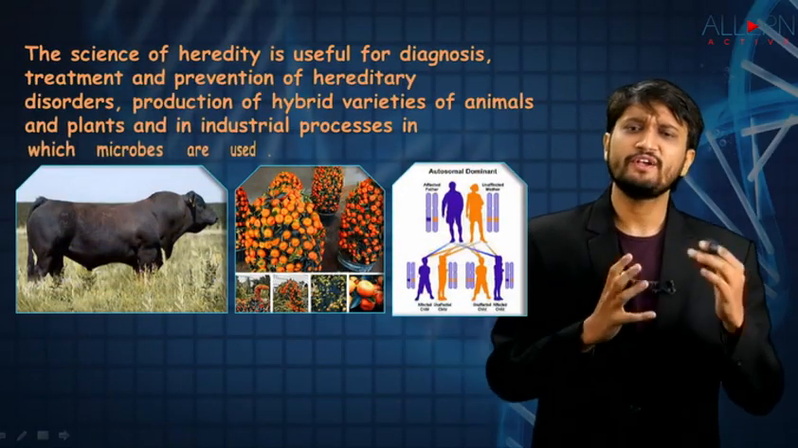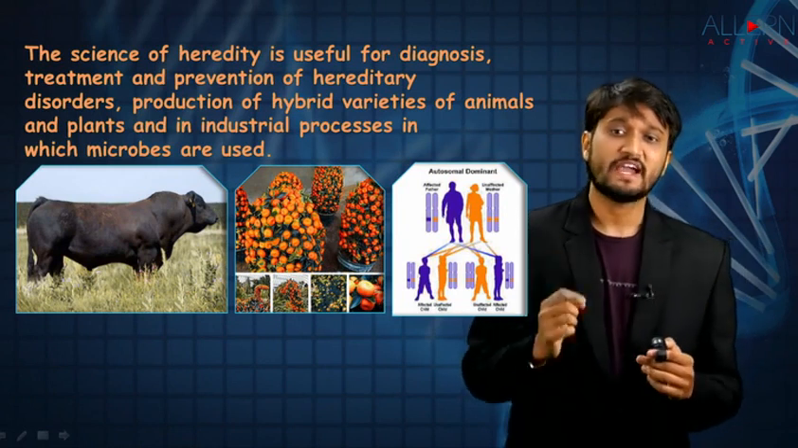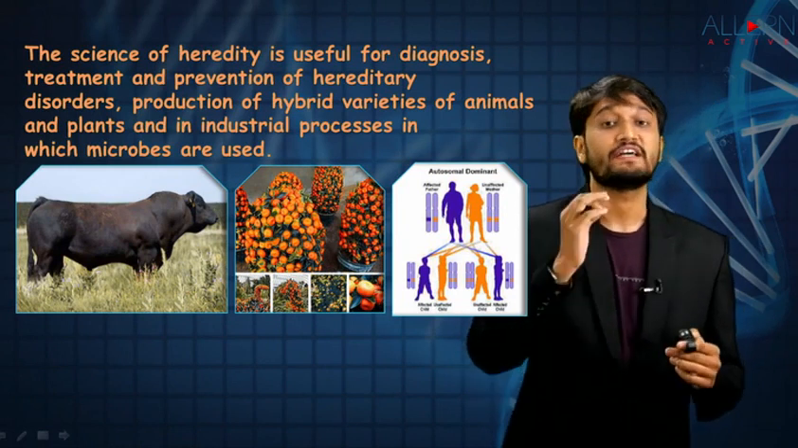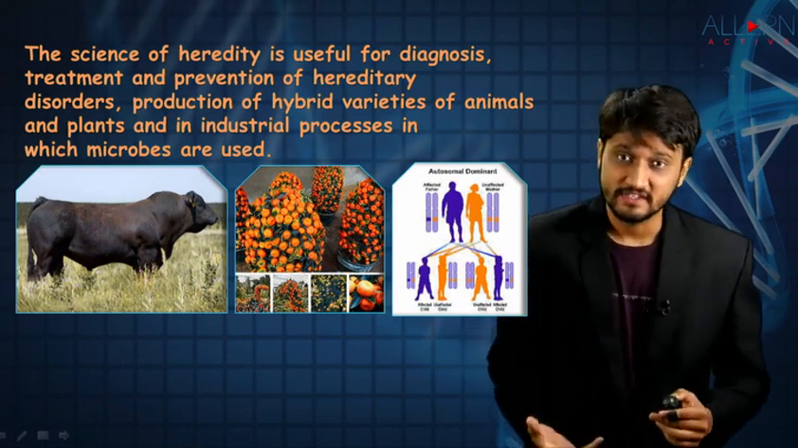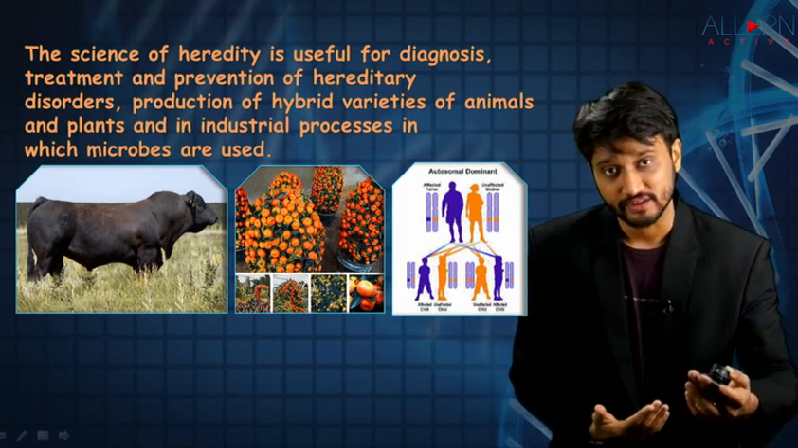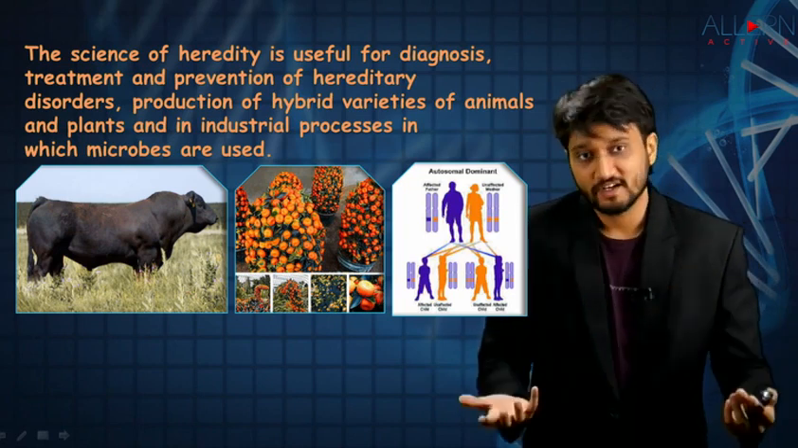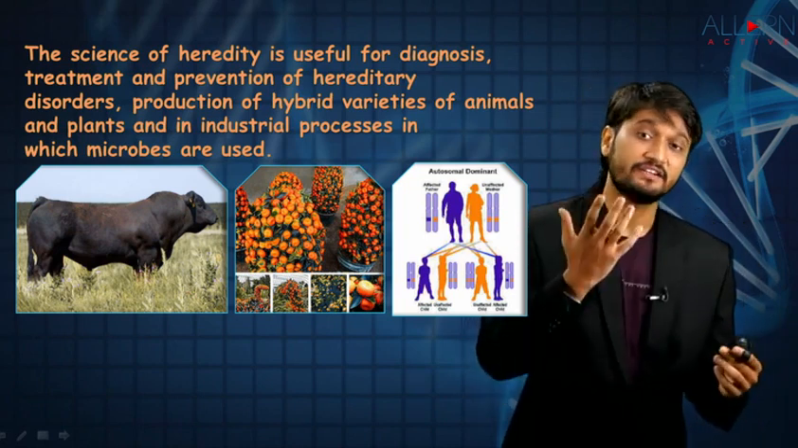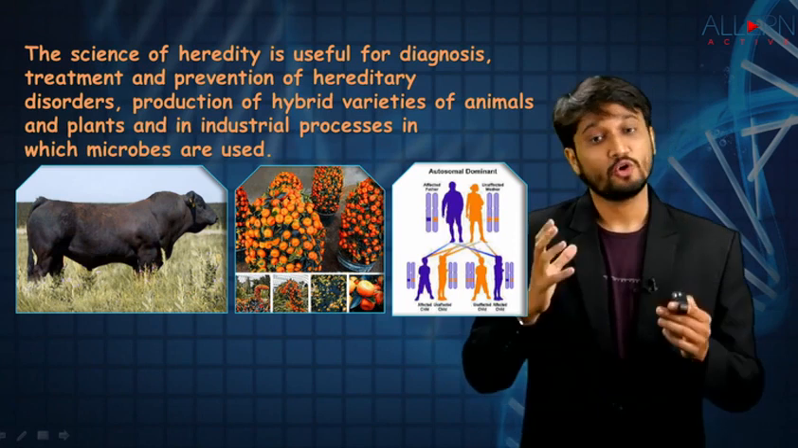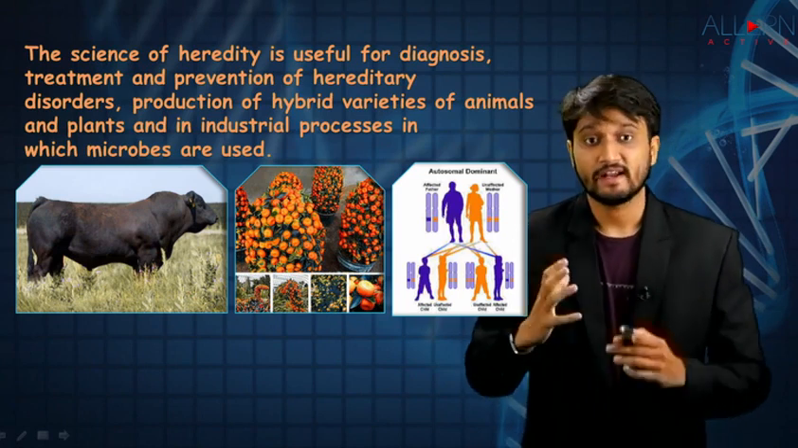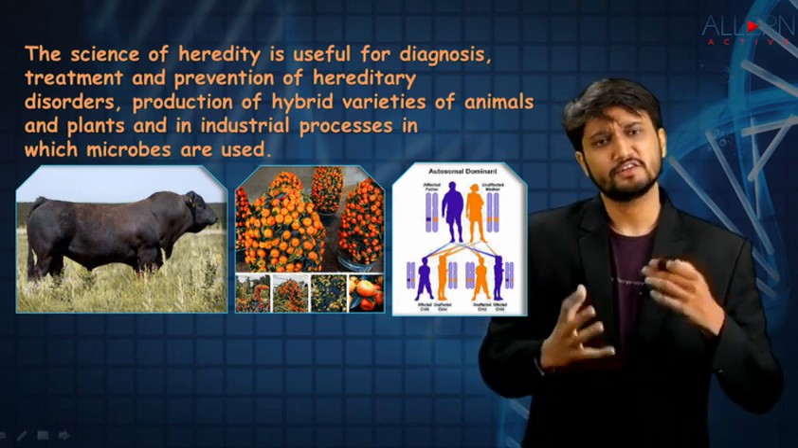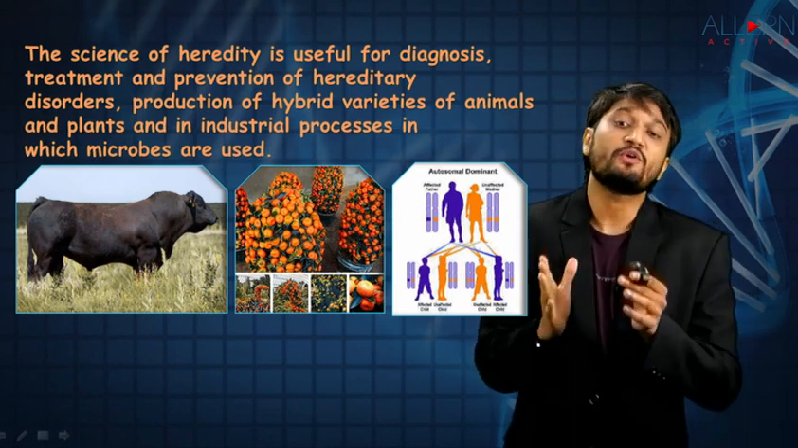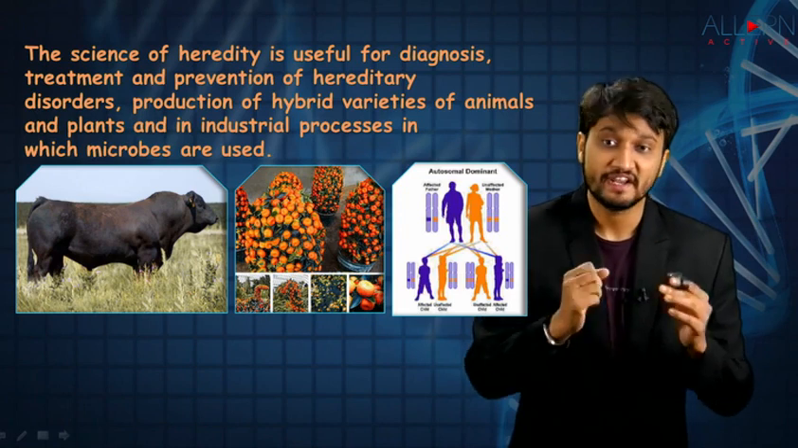Now, what all can we do with the help of these techniques? The science of heredity is useful for diagnosis. There are a lot of genetic diseases, diseases that people are born with, that we cannot do anything about. So it can help us in the diagnosis of such diseases, not only diagnosis, but treatment, and if possible also prevention of hereditary disorders. All this is possible only because we know information about genes and DNA nowadays.